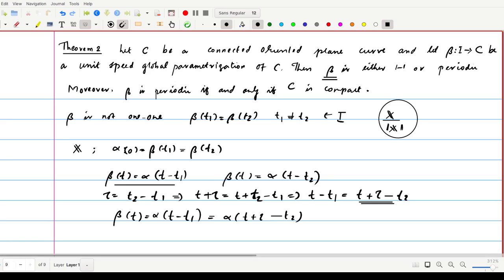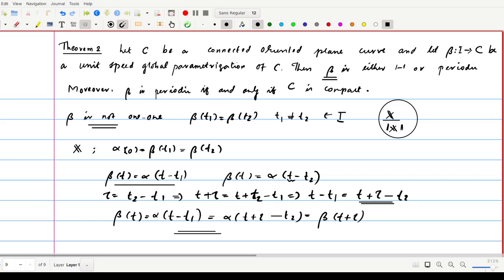But we already know that alpha of something minus T2 is the same as beta of that something. So this is the same as beta of T plus tau, which shows that beta is periodic, because beta of T is equal to beta of T plus tau. So this proves the first part: beta is either 1-1 or periodic. That means if beta is not 1-1, then beta is periodic.